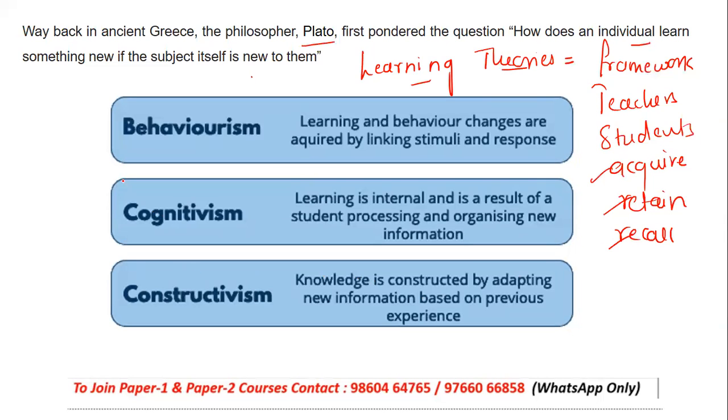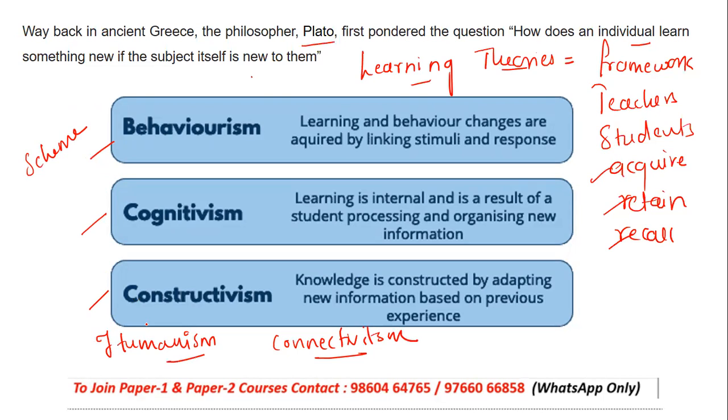So we have these three basic divisions, or schemes, of learning theories: behaviorism, cognitivism, and constructivism. As per the latest addition, we also have humanism and connectivism, which we are going to deal with in the coming sessions. Just make sure that if you get a topic based on humanism, humanism is one of the theories, and even connectivism is one of the theories. We'll see these theories in the coming slides.